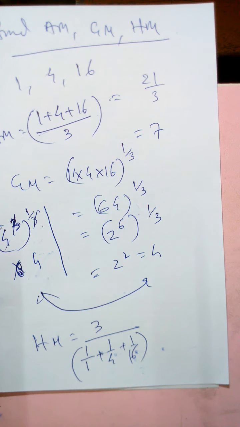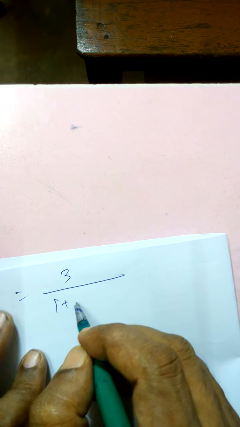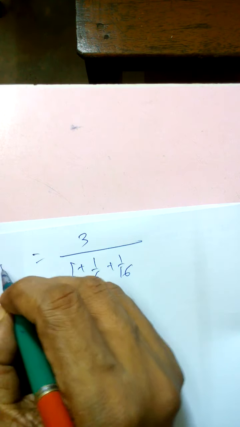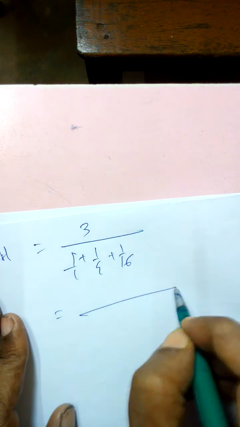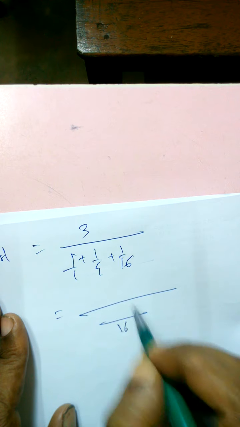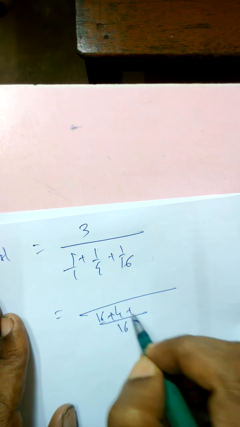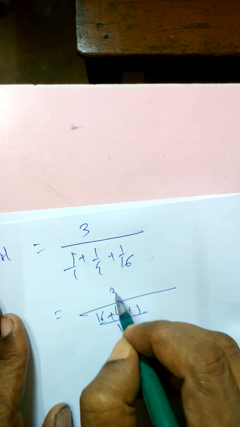But if I apply a little bit of arithmetical idea, we can simplify. Arithmetical idea means what I do: 3 divided by 1 plus 1 by 4 plus 1 by 16. I wrote this one. This is the harmonic mean calculation. So LCM is 16. Taking the LCM is a long method. This is 4 and that is 1, so 16 plus 4 plus 1.